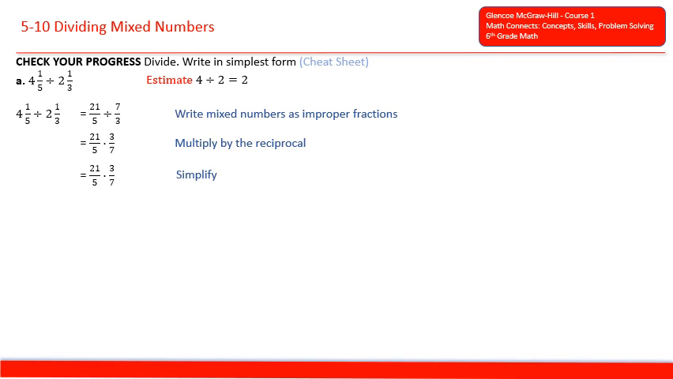And if we simplify, 21 is divisible by 7 three times, and then 7 goes into 7 once. And now we can multiply across. 3 times 3 is 9. 5 times 1 is 5. We get 9/5. We can rewrite that improper fraction as a mixed number of 1 4/5. 1 4/5 is approximately 2, so that checks as well.